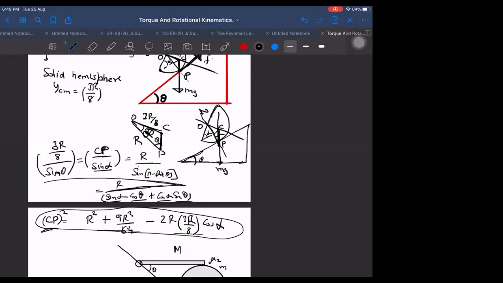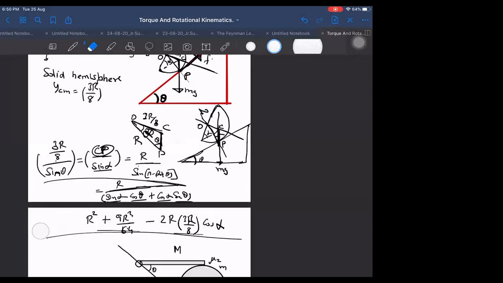Means we can get the answer in principle now, right? After finding CP, what do I do? We will find CP in terms of sin alpha and substitute it in this equation here. Then sin square alpha we can write in terms of 1 minus cos square alpha. Then it will be just a quadratic in cos alpha, and then we can get the answer. We can get cos alpha, I think. Can we obtain it now? Yes, sir, we can obtain it easily now, because for a quadratic we will definitely get the result by the quadratic equation, so no need to worry.